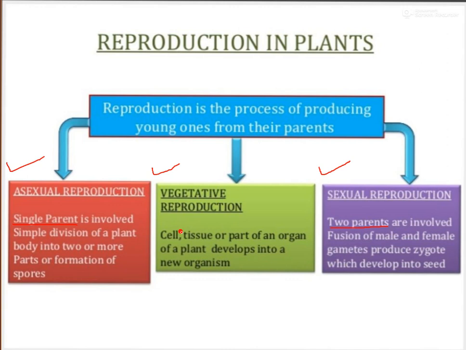Every part of the plant is made up of cells, and the combination of cells is known as tissue or an organ. Organ means like a leaf or a stem. So any part of that organ can also be used for reproduction, for making a new plant. So there are three different processes of reproduction: asexual reproduction, vegetative reproduction and sexual reproduction.